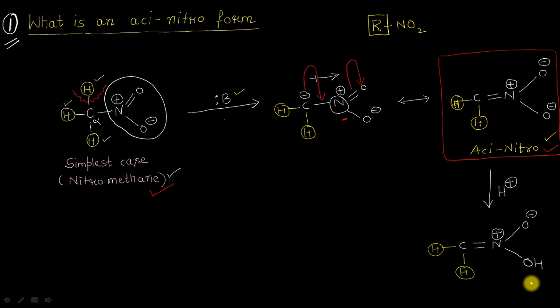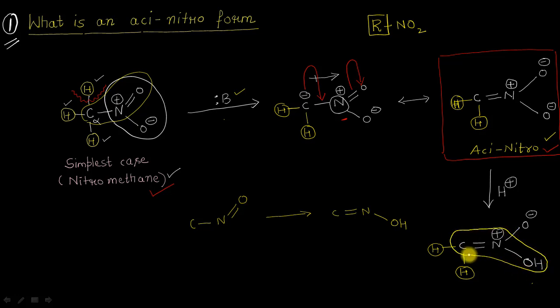Now if you clearly look here on the starting nitro compound, what we are having is a carbon atom, single bond nitrogen atom and a double bond oxygen here. I am just drawing this part of the molecule here in order to make you understand something. And what we have arrived at here, I can show it like this: a carbon atom, a double bond nitrogen atom and a single bond OH here. In the final species which we have got after this reaction, I am showing this part or this fragment of the molecule.